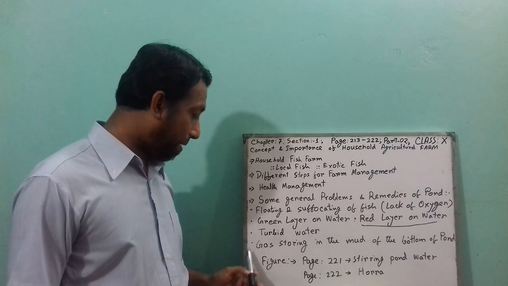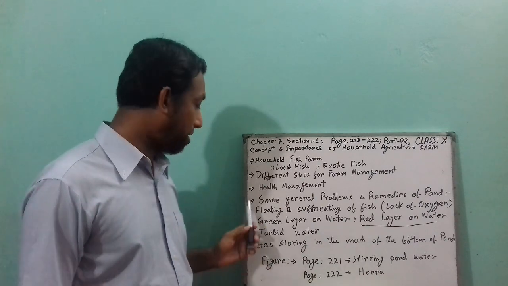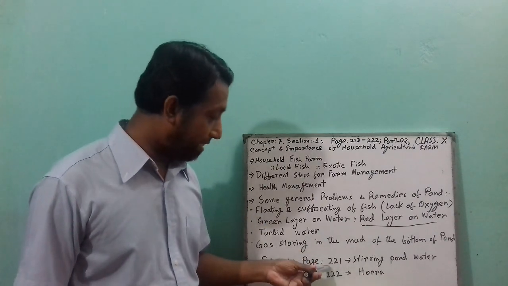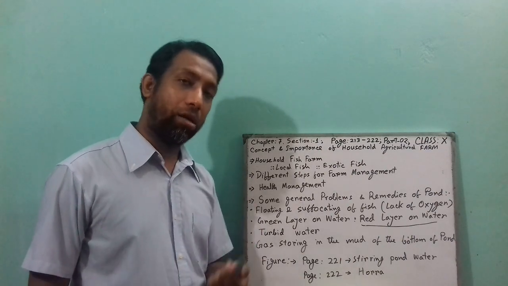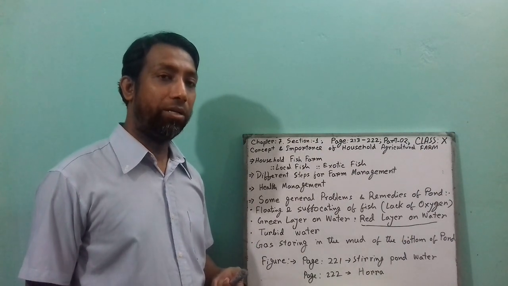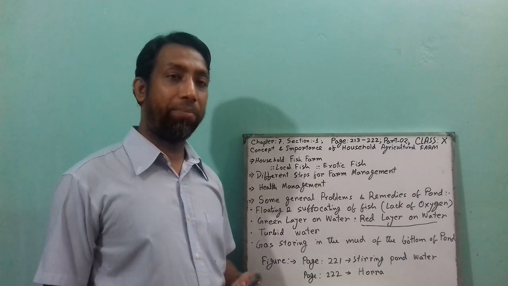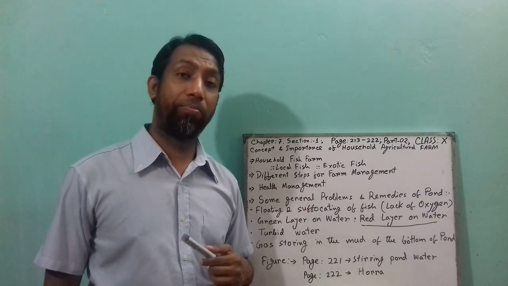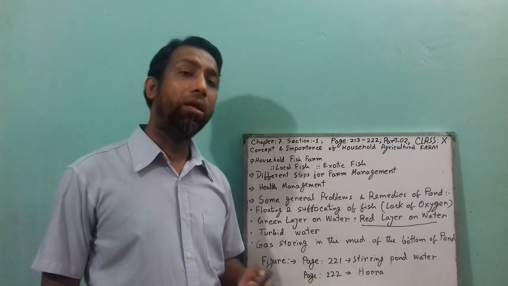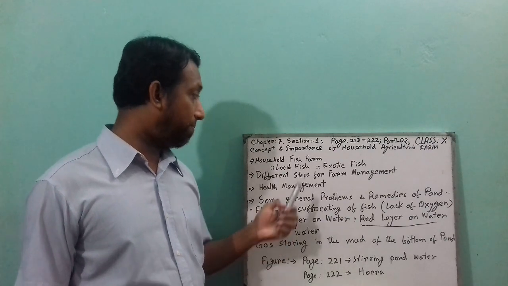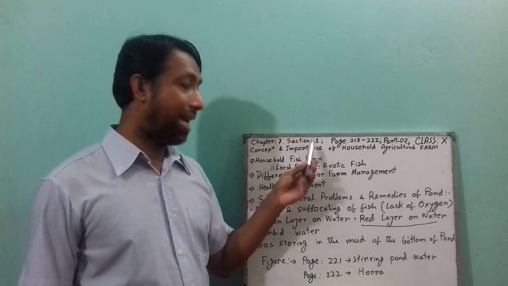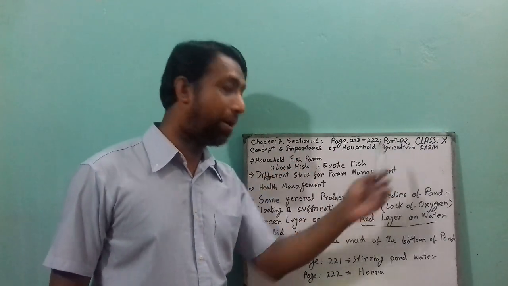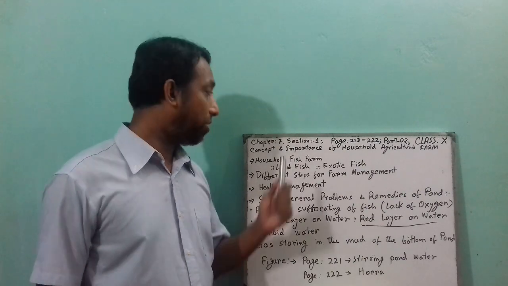This can come for 2 marks or 3 marks, and it comes for your CQ exam as well. This is for your exam, for today's lecture, which is chapter 7 section 1, and this is the second and last part of your section.